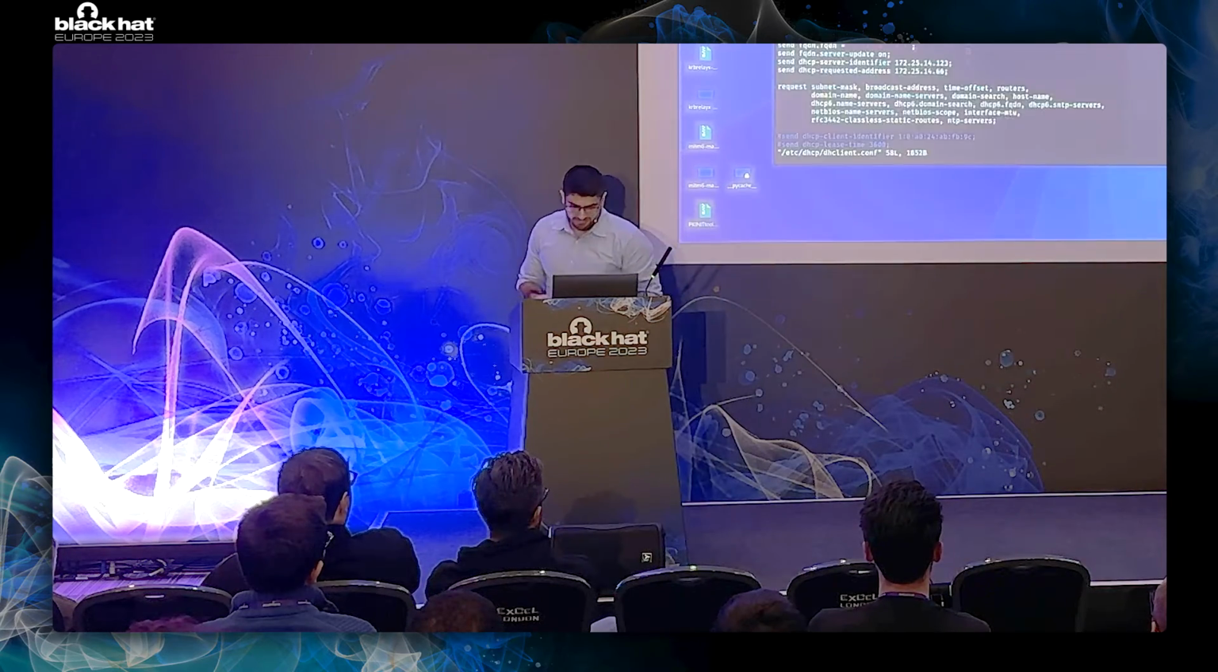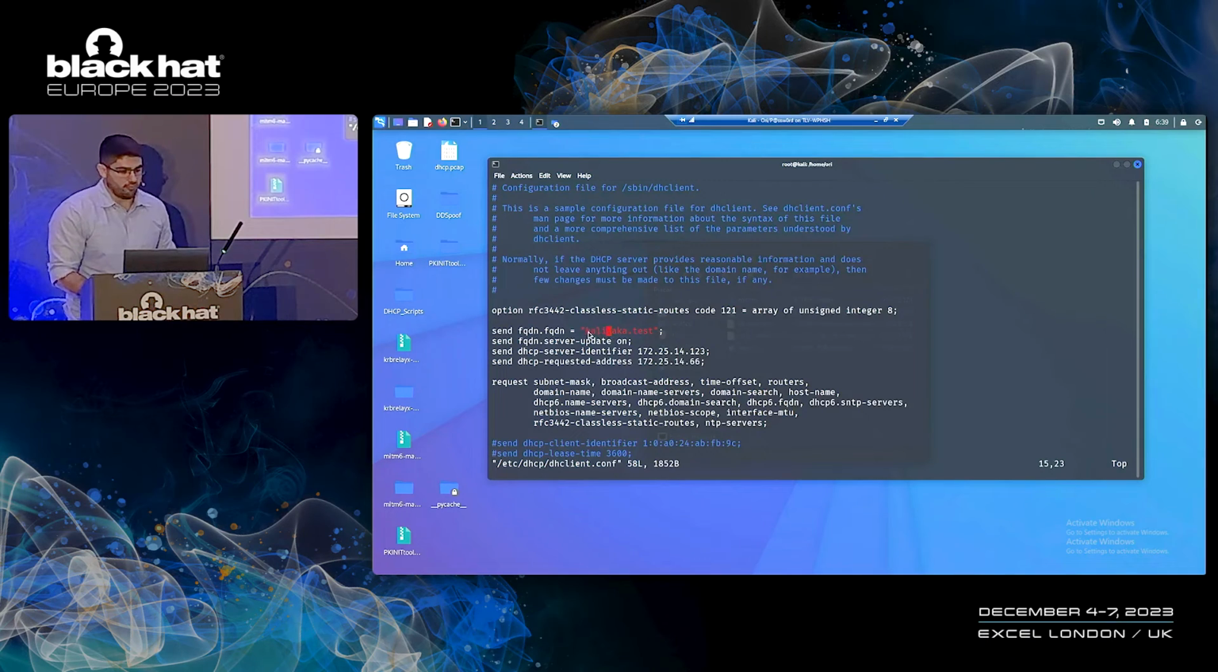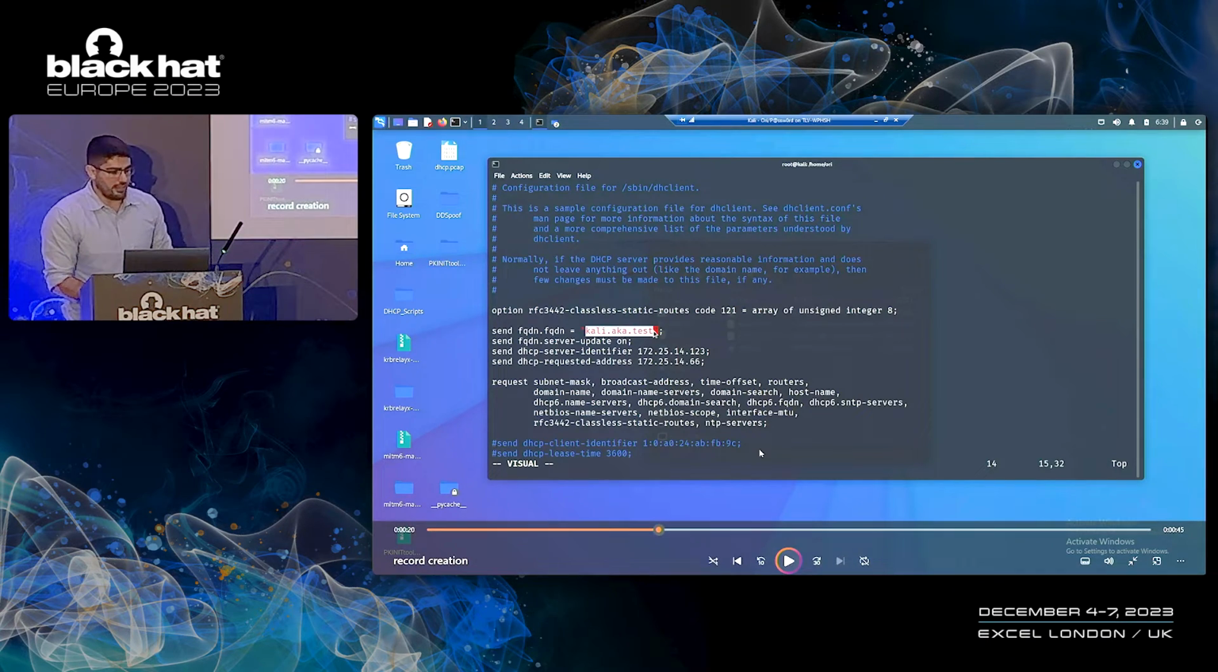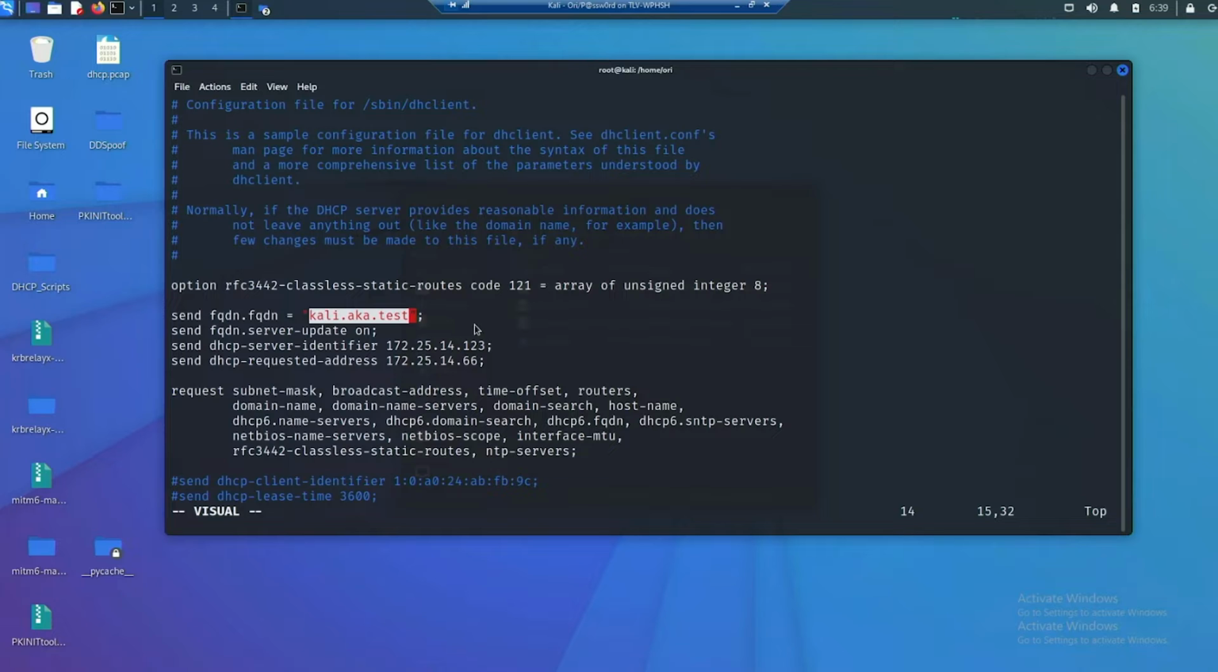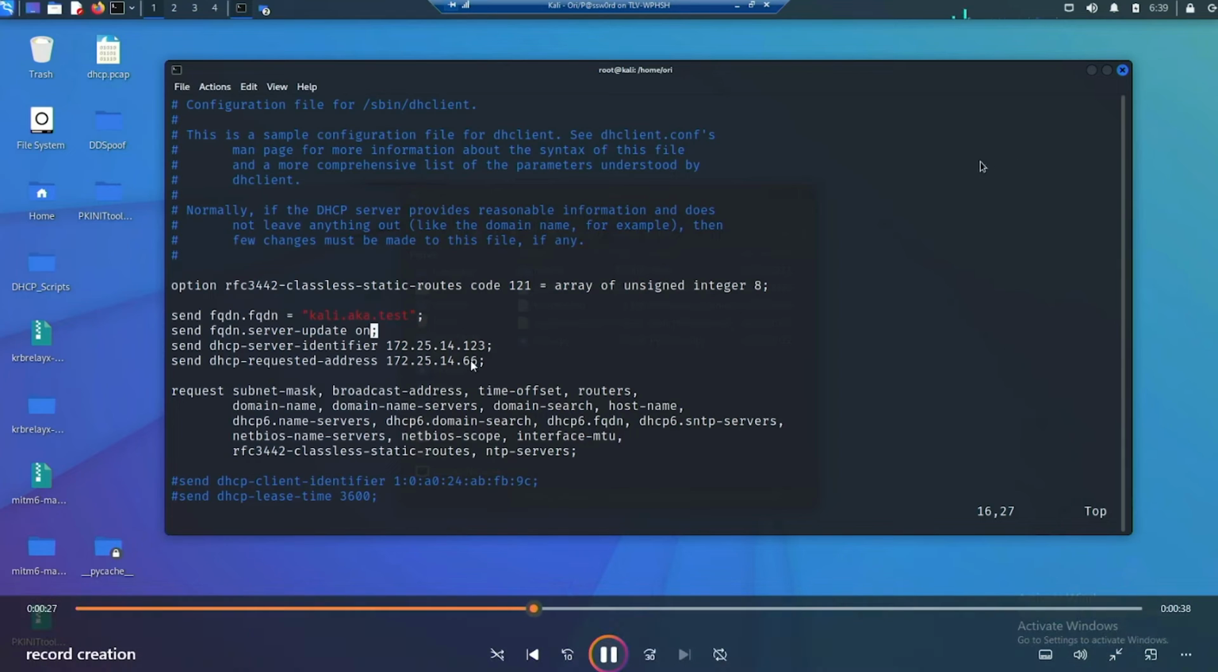So we will be editing the configuration here, and I previously added the FQDN option to the DHCP message to include the FQDN kali.aka.test. I'm also requesting a specific IP address. This is something that I can do. I'm requesting an IP address ending with 66.